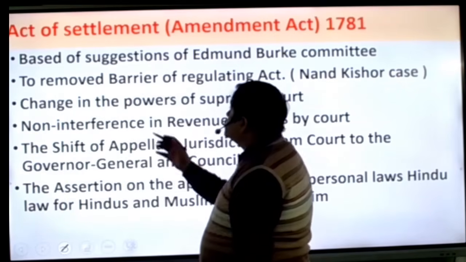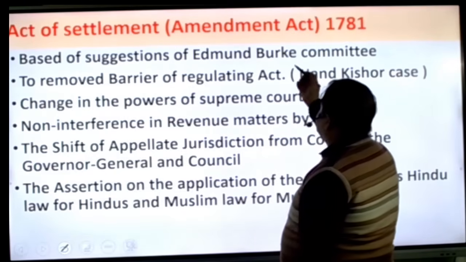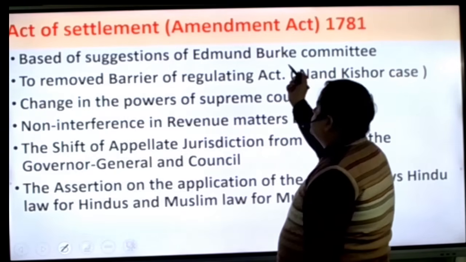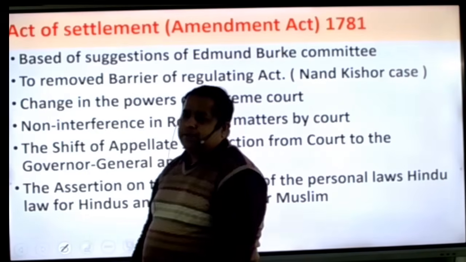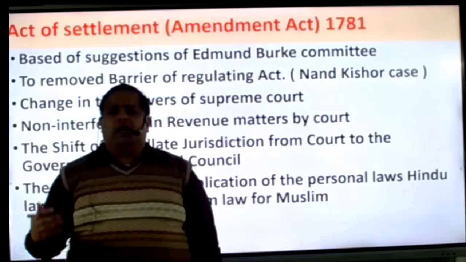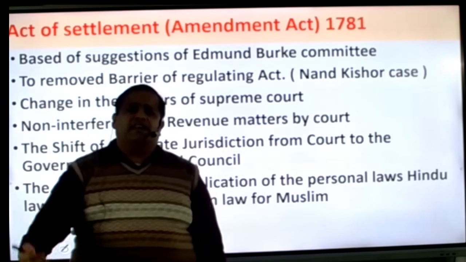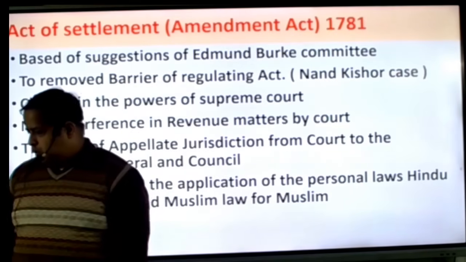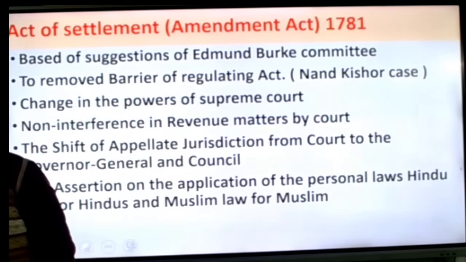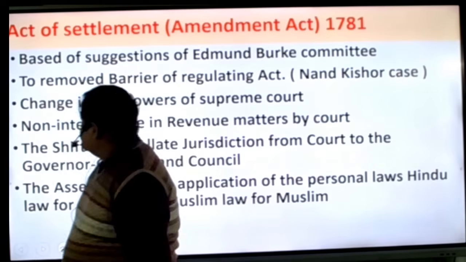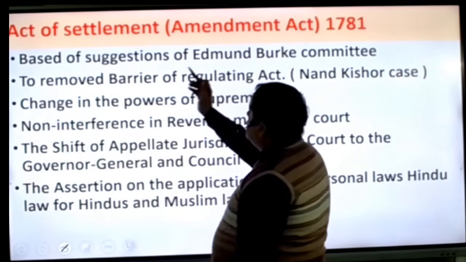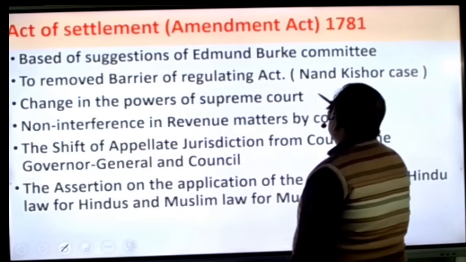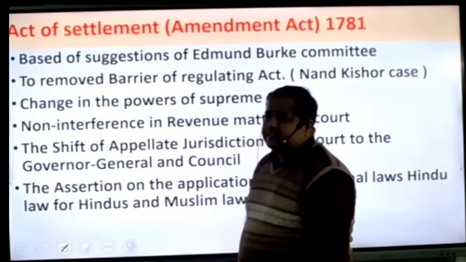Okay. So this act was based on the suggestion of the Edmund Burke Committee. Edmund Burke, I hope you remember his name, was the person who made the impeachment against Hastings and others. Okay. So you have to remember this act. This is a very historical and milestone act. So in this Act of Settlement, many things were made based on the suggestion of the Edmund Burke Committee to remove barriers of the Regulating Act. Nand Kishore case: you have to remember this case.